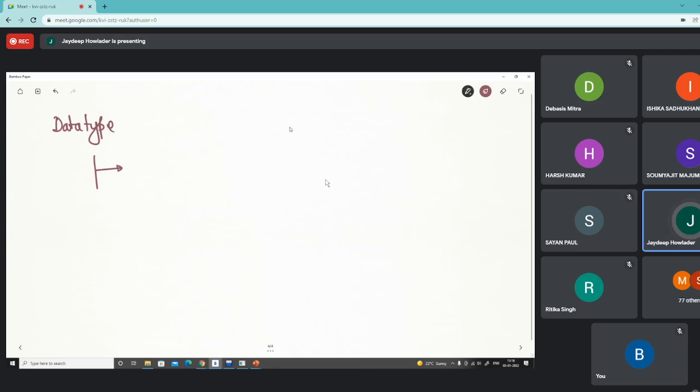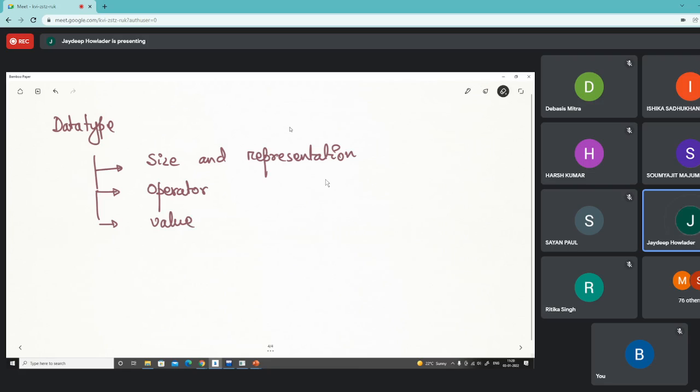The first thing is its size and the representation. Then we have some set of operators on the data, and then we have the value.